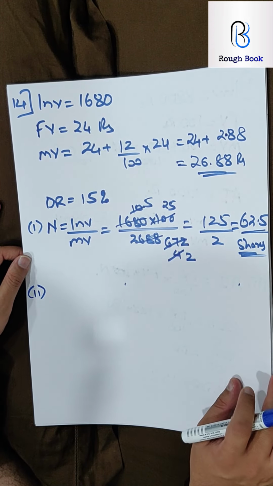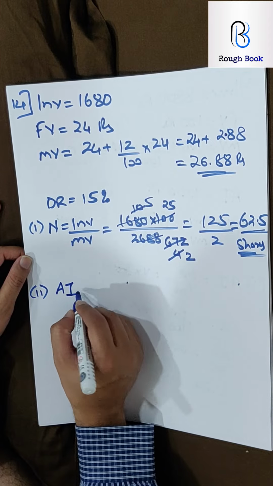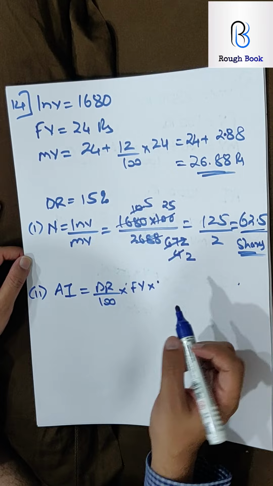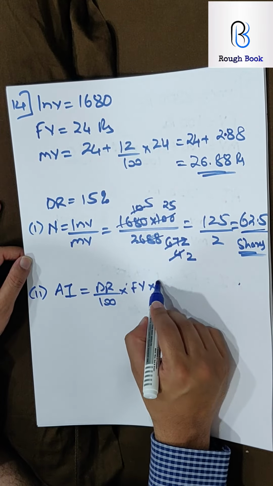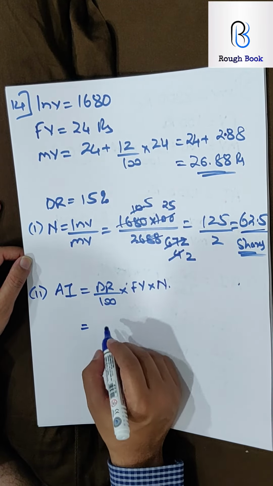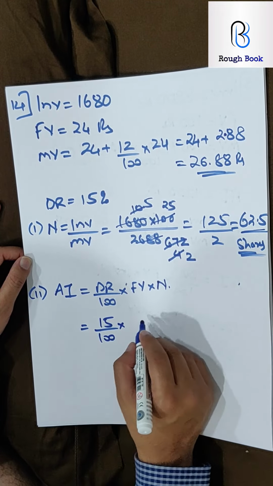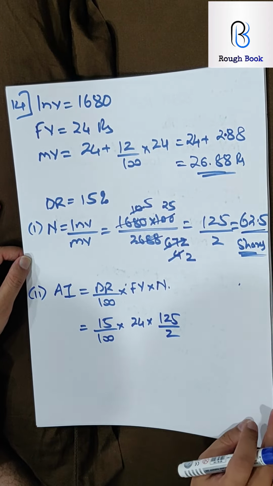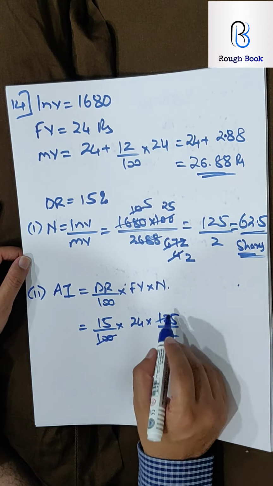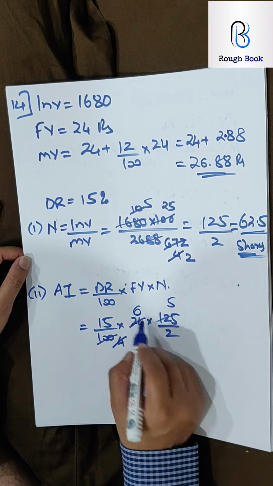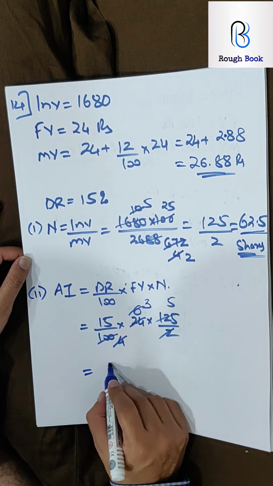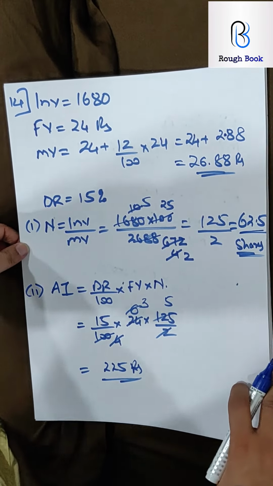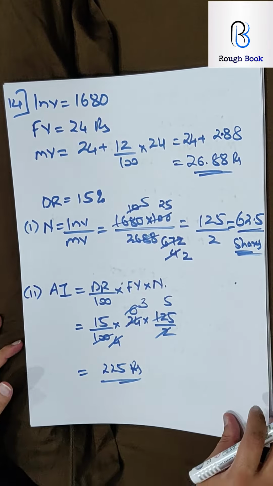Further, the second part, the dividend he receives annually. Dividend is the annual income. So dividend rate by 100. Come on, tell me the formula. Face value into number. Do you have the number ready made? Yes, 62.5. So come on, hit it, pause the video. Dividend rate 15 by 100, face value 24, and number of shares I am taking 125 by 2 instead of the decimal, so that I can cancel stuff easily. So 25 5s are, 4 1s are 6, 2 1s are 3. So 15 into 15, 225 rupees. Yeah, who got this 225? Without looking into the video at all, you can pat your back, guys.